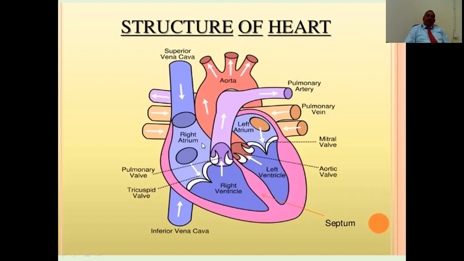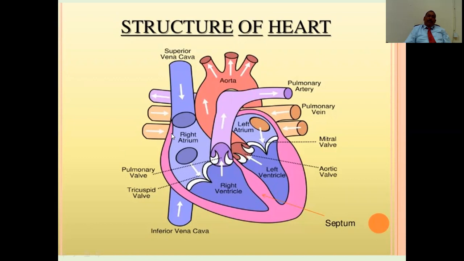The heart is also a muscular structure. There are three types of muscle, as you would have studied earlier: smooth muscle, skeletal muscle, and cardiac muscle. Cardiac muscles are specialized muscles since their fibers are branched. They are not controlled by our will, but are controlled by the sympathetic and parasympathetic nervous system.